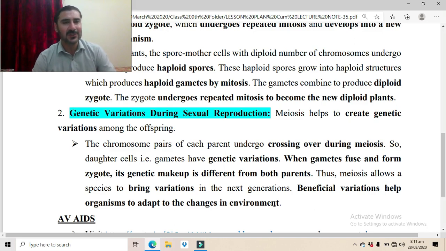And those variations which are not beneficial for the offspring, means those variations which are not compatible with the environment, will not be maintained, and those organisms will not survive. So those beneficial variations help the organism to adapt to the changing environment, and this adaptation with the changing environment increases the chances of survival. So this is all about today's lecture.